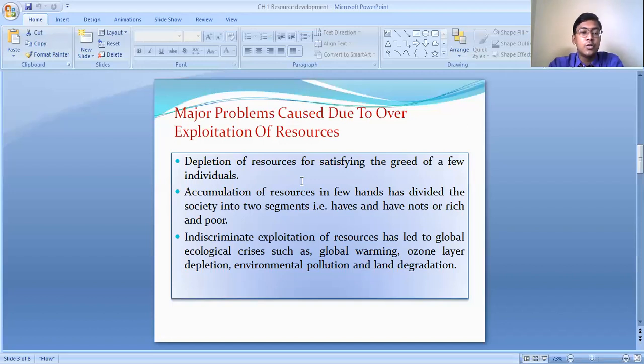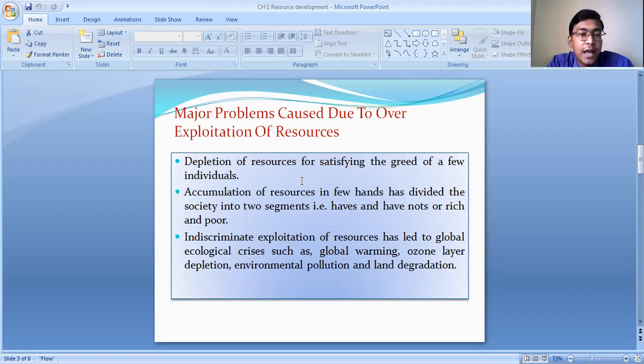The coal reserve will go on decreasing day by day, and a day will come that the coal will get exhausted. And again, it may take millions of years for its formation. So this depletion of the resources basically takes place because of the over exploitation of the resources.